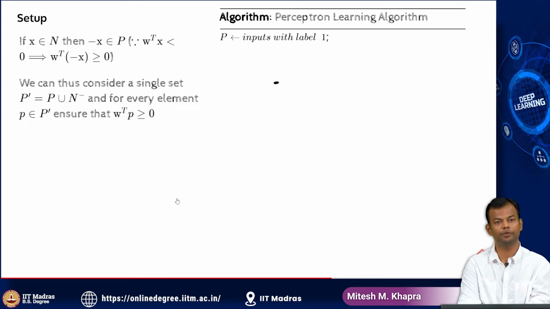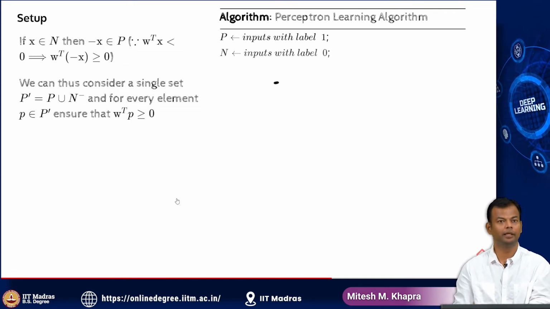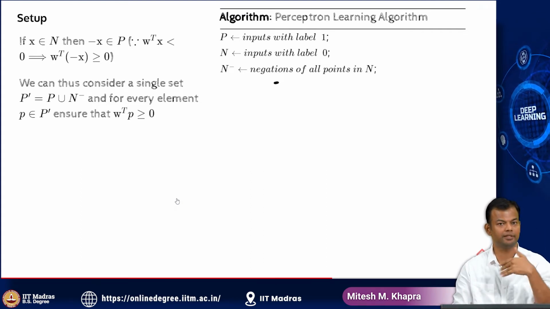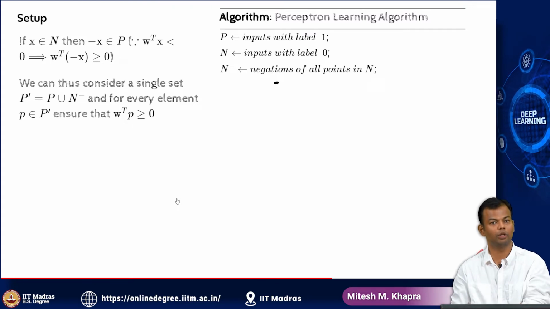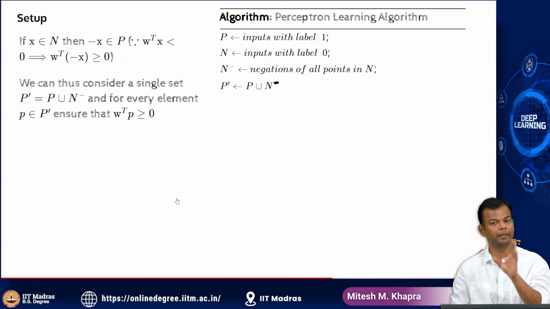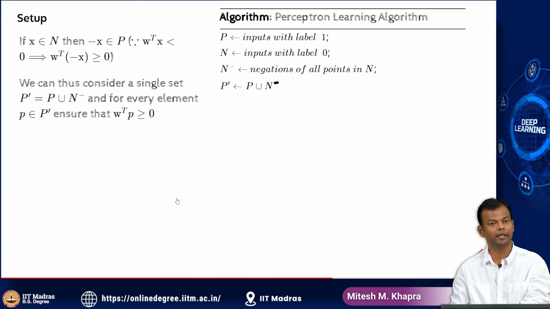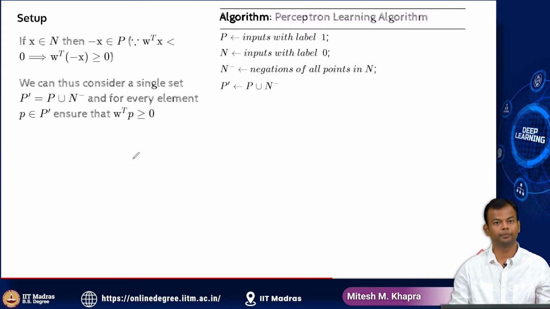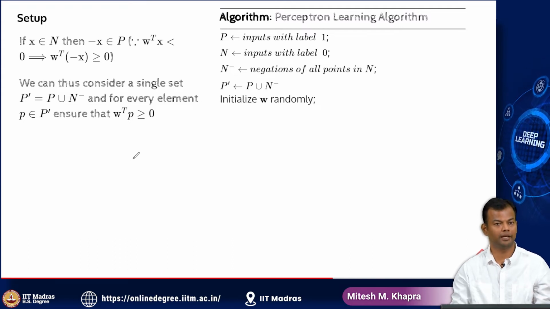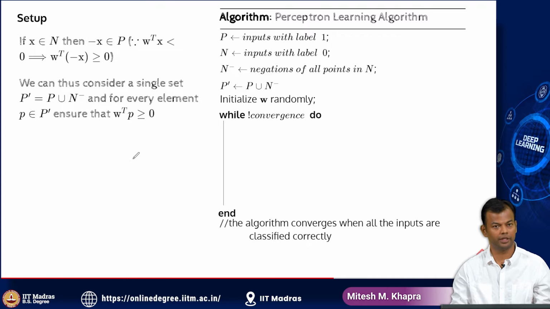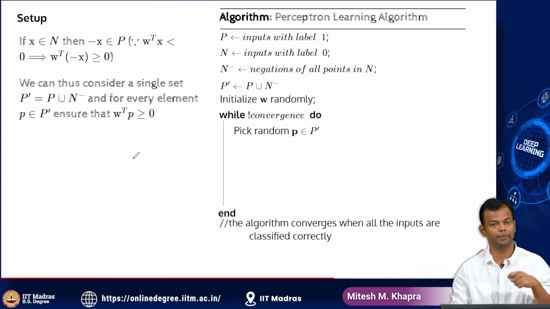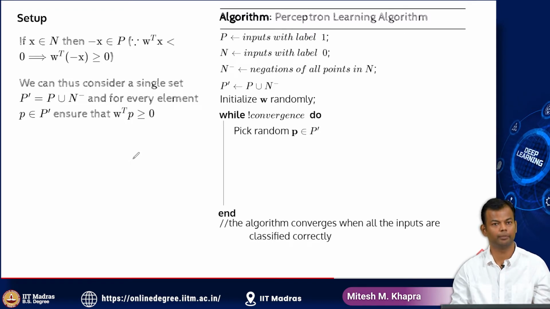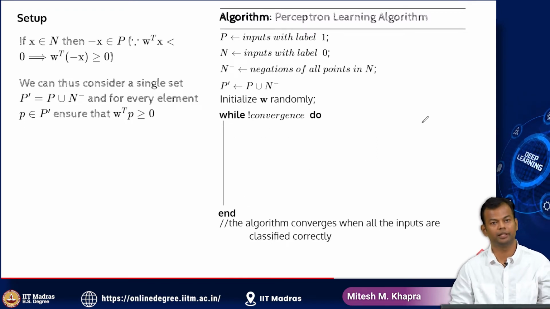Okay, so I'll start with the algorithm. So P is all the inputs with label 1, N is all the inputs with label 0, N minus is this set which contains the negations of all points in N, and now I'm defining P prime as the union of P and N minus. And now I'm going to initialize W randomly. Again, I'll have this convergence condition, and what am I going to do? I'm going to pick up a random point belonging to P prime, where P prime is the union defined above.